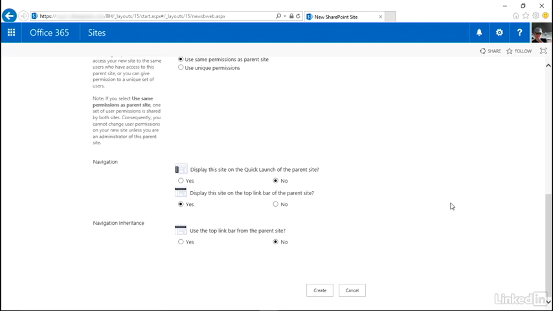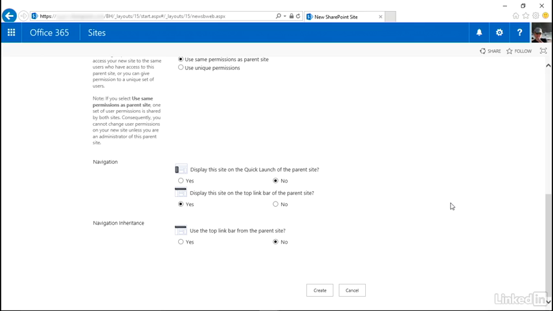And the reason is that if we think of the quick launch as items within this site, it could be that subsites would be included, but it also makes sense that we could exclude them to say they're not within the site, they're a part below the site. And if we don't display it on the quick launch, then the question is, if I go to Team Landon SF, will I see this site, the new site we're creating for the events team, on the top link bar? And the default here is yes.